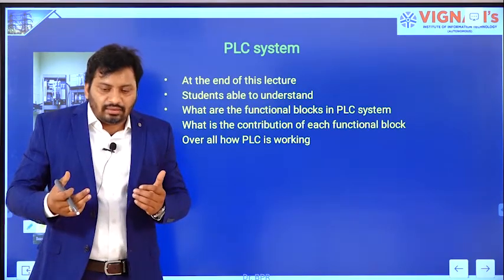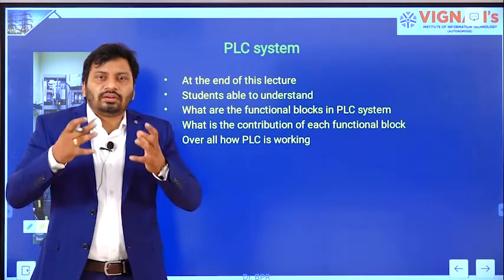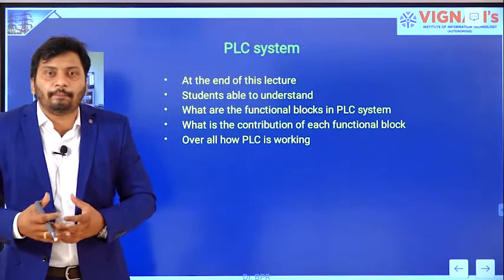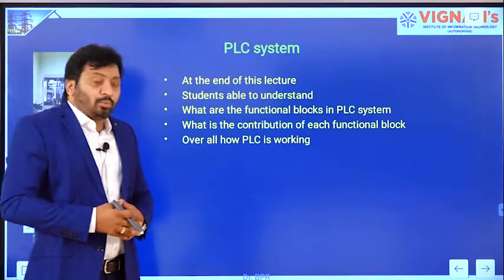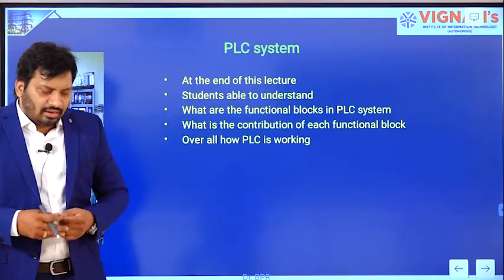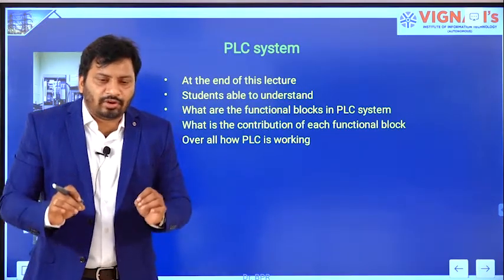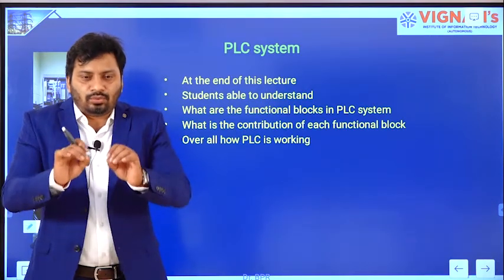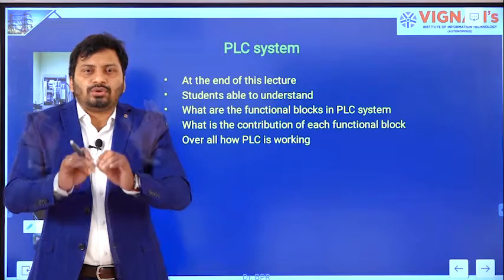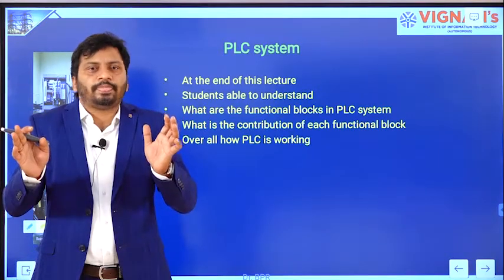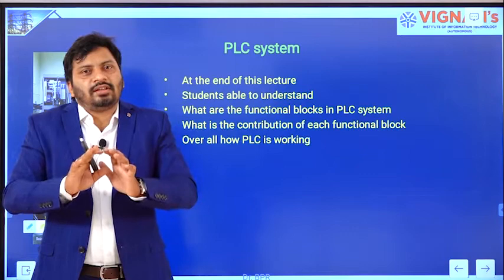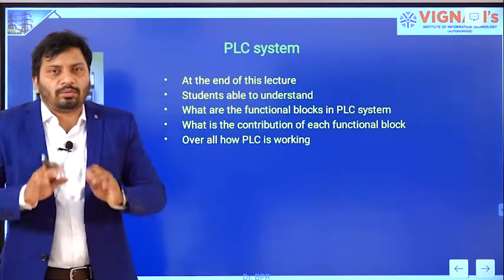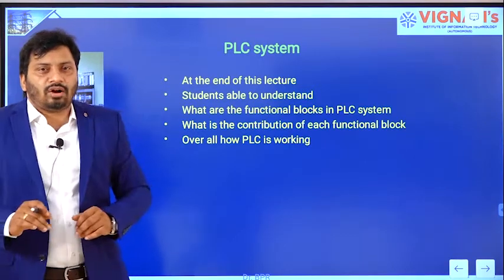Using that we need to operate the industry and get the maximum output from it. Any process with minimum human power, with minimum cost, without damage to the atmosphere or to human beings, if you are able to produce maximum output, then that is the best process, the best industry, right. That is the best way of control, the best way of automation of the industry.